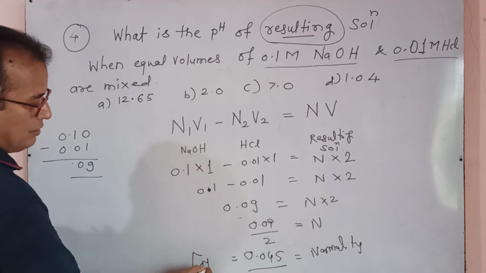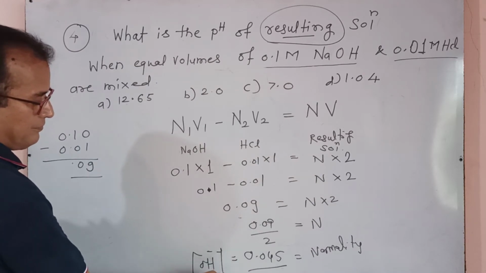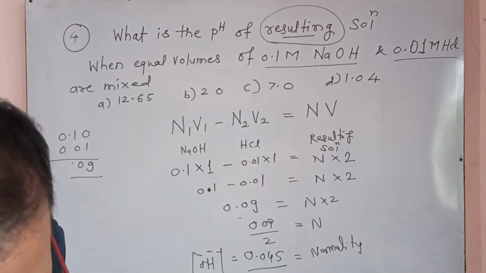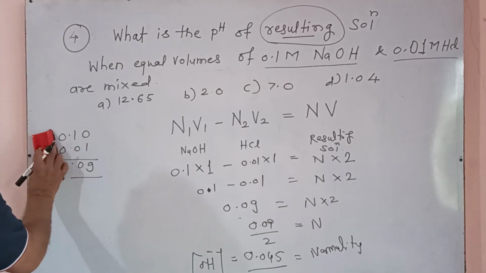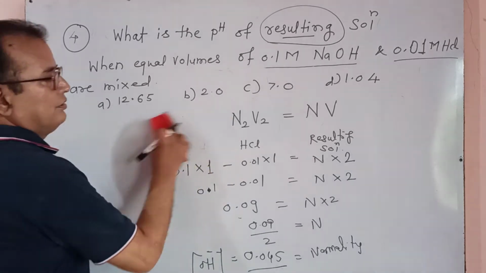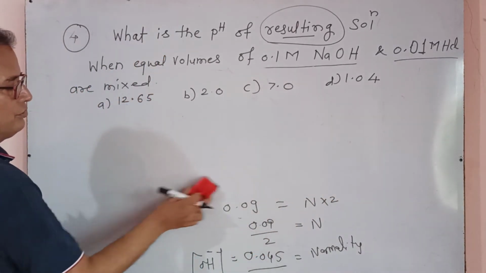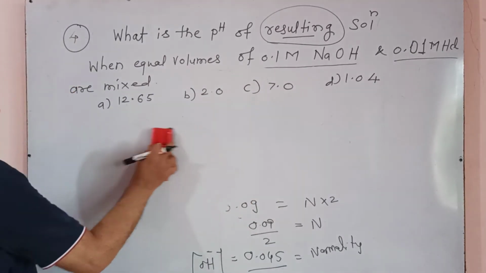So it is our OH minus concentration. By determining the OH minus concentration, after this calculation we know the pH.